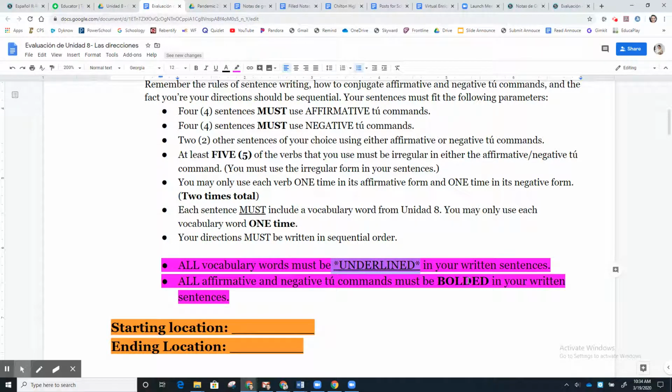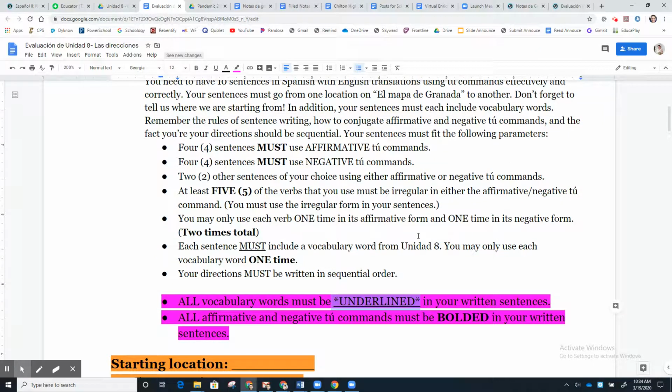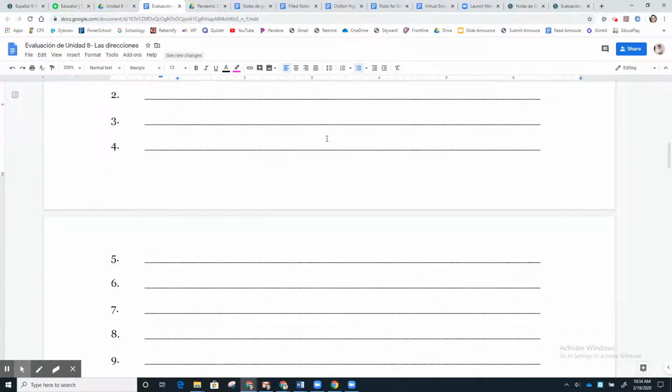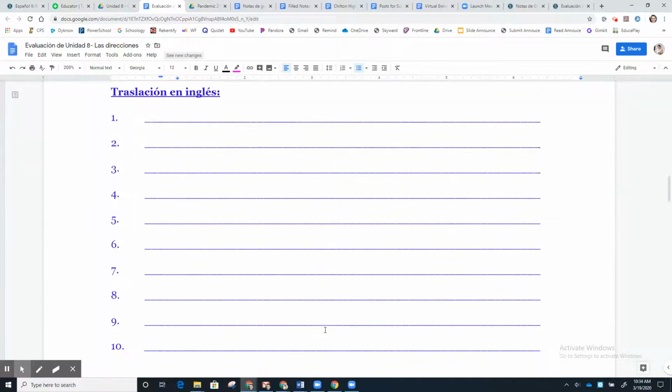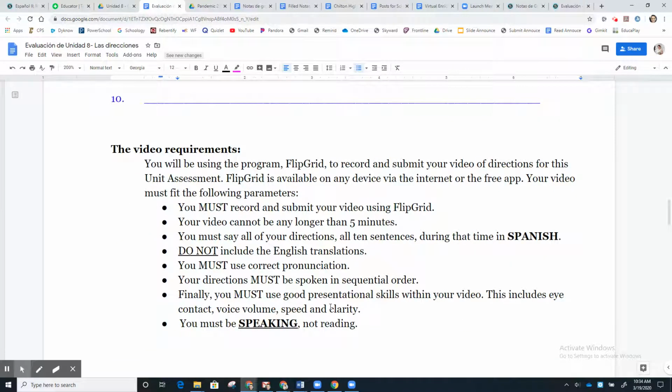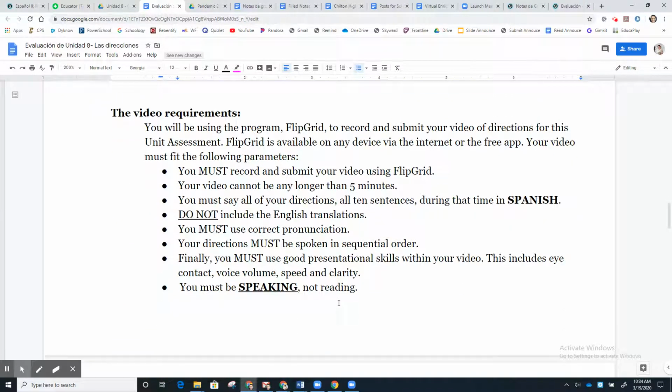Okay, that is the information you need to know about your sentences. This is where you will write your sentences as usual. Here's for your translation. Last thing then we need to talk about here is the video. So next thing you are going to do, once you have created your sentences, is record yourself giving those directions via a Flipgrid recording.